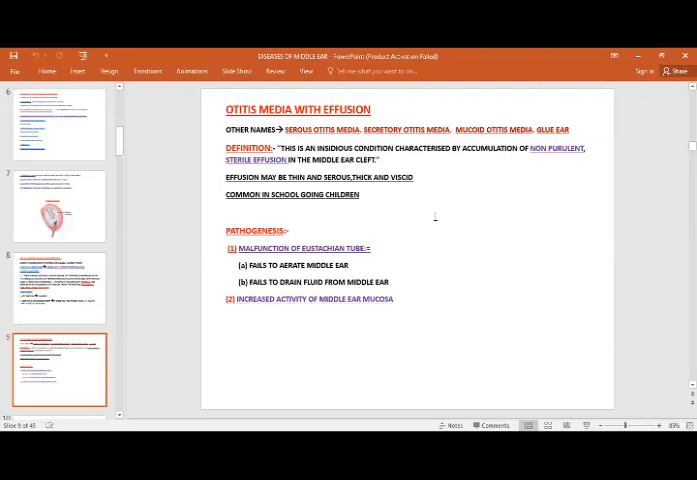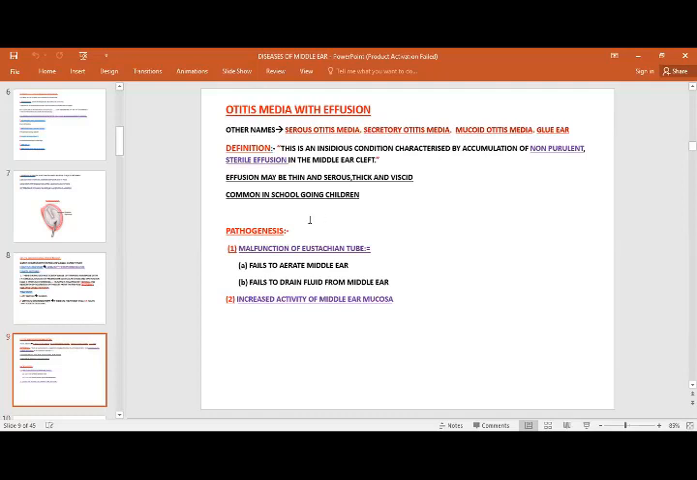And this is an insidious condition characterized by accumulation of non-purulent sterile liquid in the middle ear. Normally, again, this condition is most commonly present in school-going children, and either the parents bring their children to the doctors, or teachers complain to their parents that he's not listening properly, he's facing some problem in hearing. So you need to check this child properly.